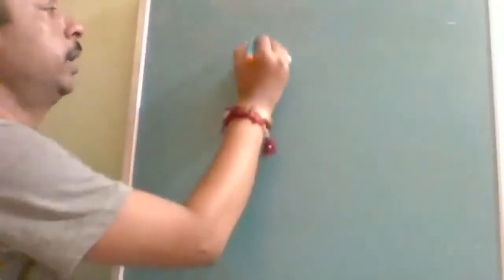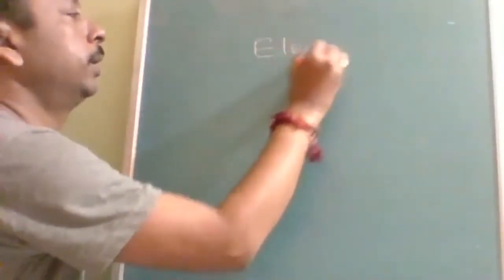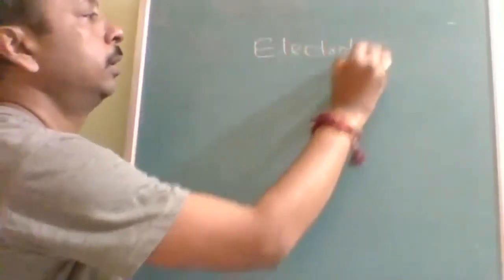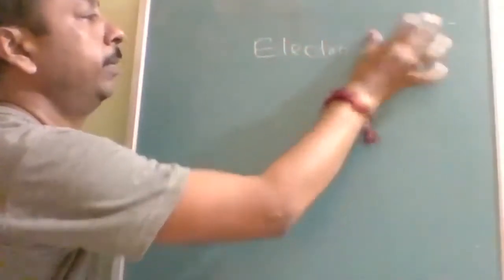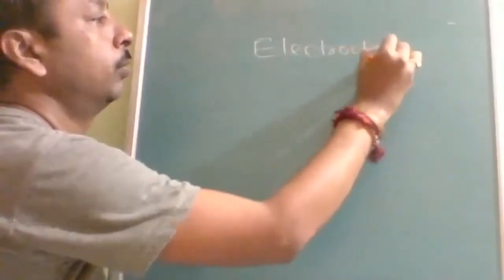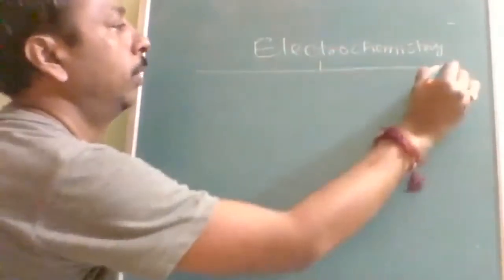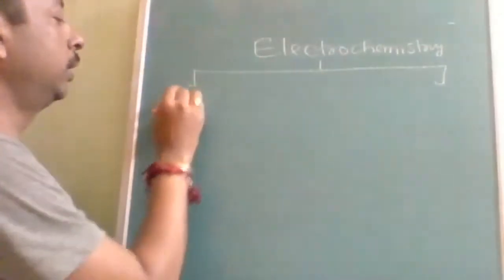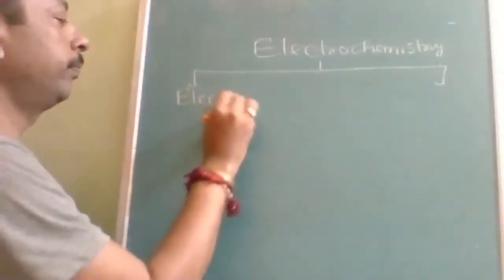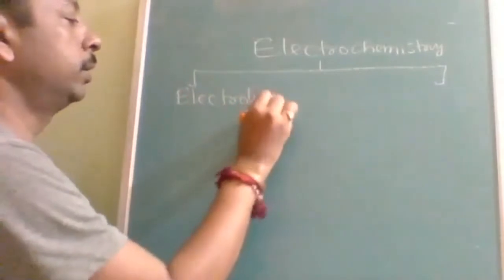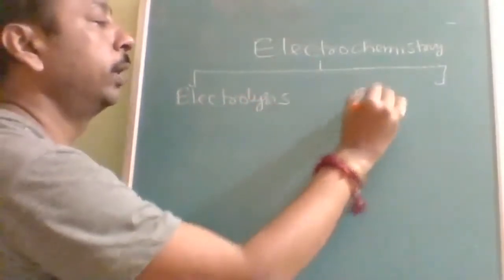Actually speaking, electrochemistry is basically how many parts? Electrochemistry is basically two parts. What are those two parts? Electrolysis and the electrochemical cell.